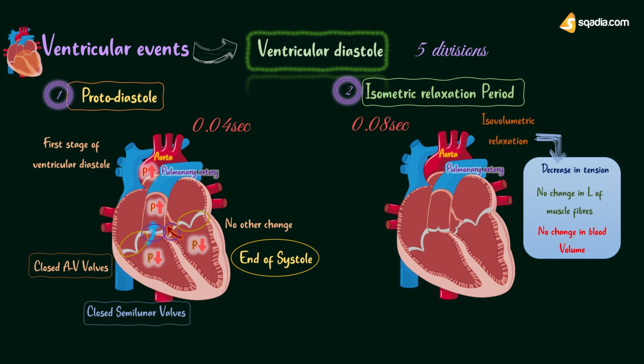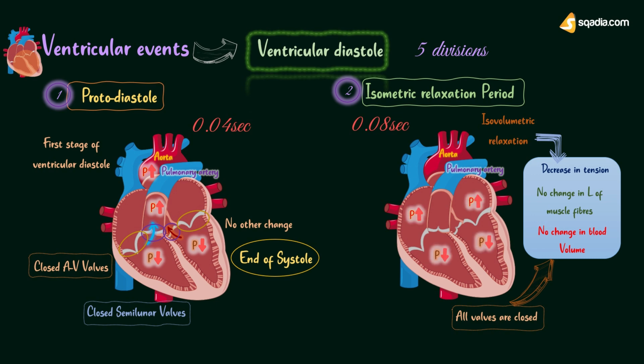During this period, once again, all the valves of the heart are closed. Now, both the ventricles relax as closed cavities without any change in volume or length of the muscle fiber. Intraventricular pressure decreases during this period. So now what's the significance of isometric relaxation? Well, during isometric relaxation period, the ventricular pressure decreases greatly.